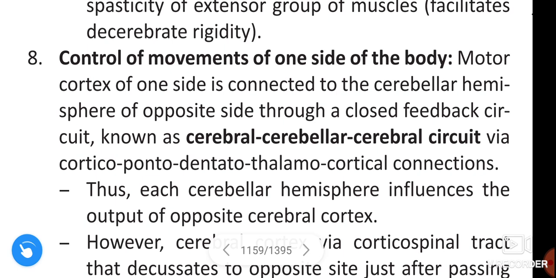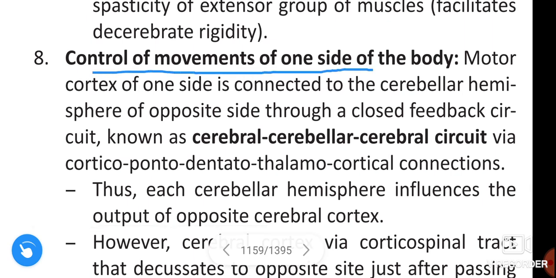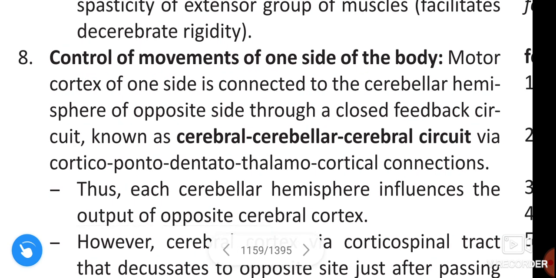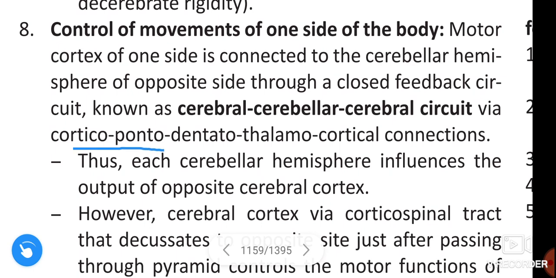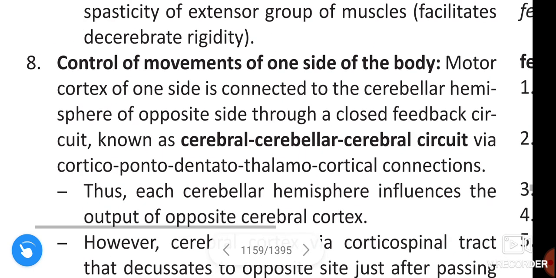And the eighth function, control of movements of one side of the body. The motor cortex of one side is connected to the cerebellar hemisphere of the opposite side through a closed feedback circuit known as the cerebrocerebellar circuit via corticopontodentothalamocortical connections.